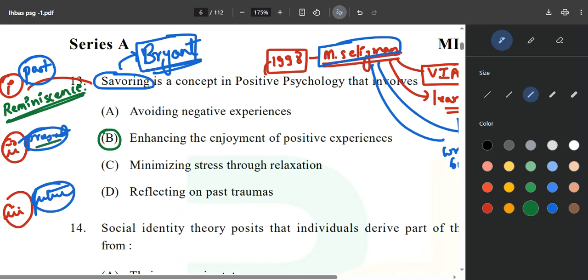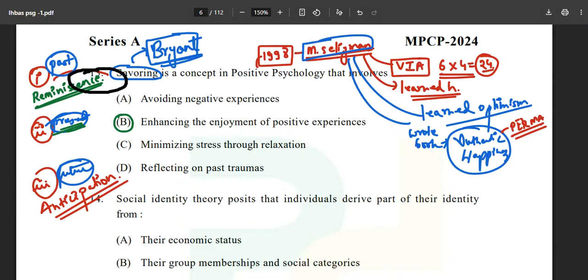And savoring the present is simply savoring the present. And the future is for anticipation. So anticipation is for savoring of the future. You are anticipating your results, the positive thing that should happen. So these are the three types of savoring: reminiscence, savoring the present, and anticipation. And this is the correct answer.